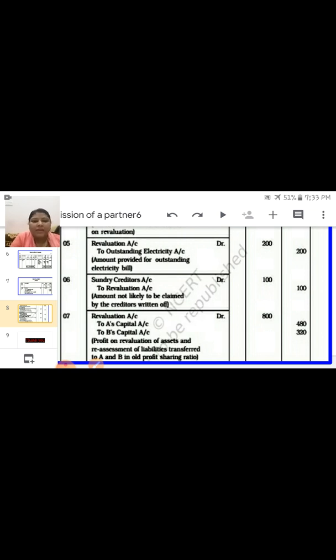If you can make the direct journal entry you can make it, but you have to prepare the revaluation account, because without the revaluation account you cannot find out the profit or loss on revaluation. So that entry will be missed. So in this way you have to record the journal entries.